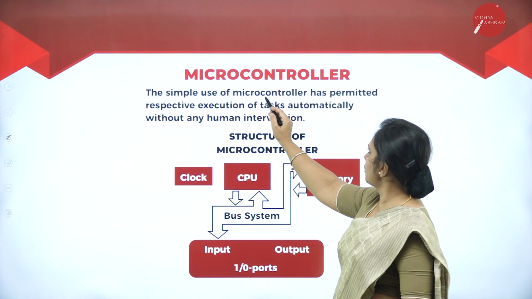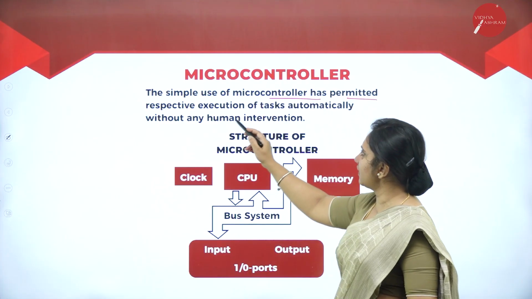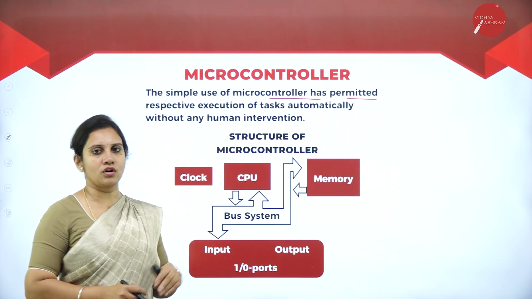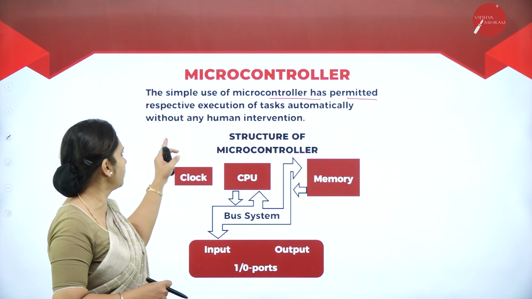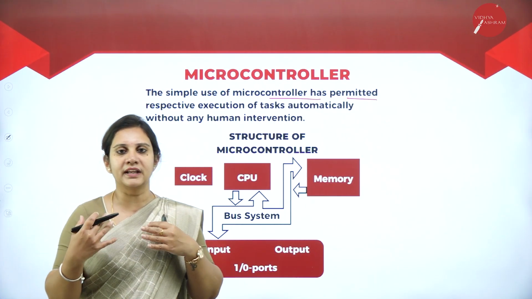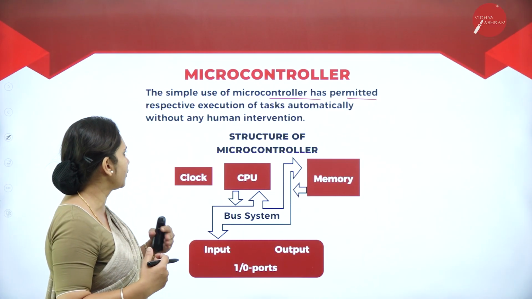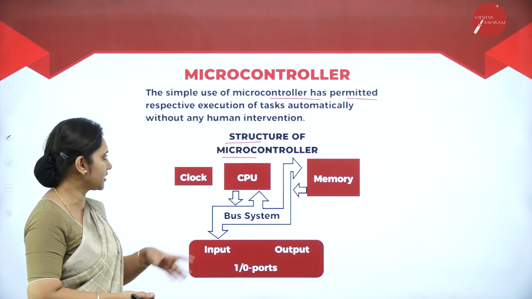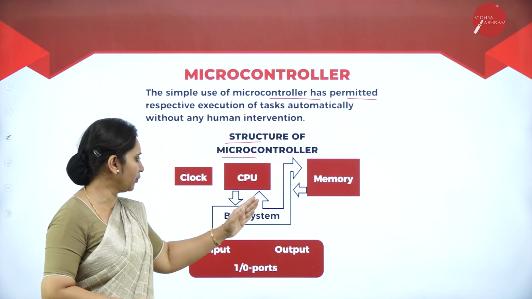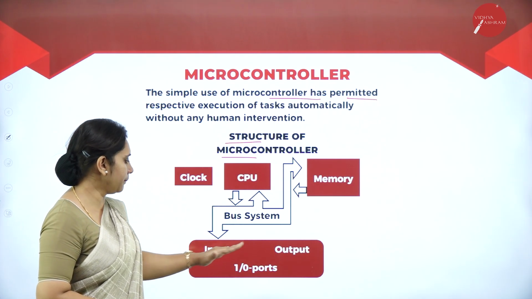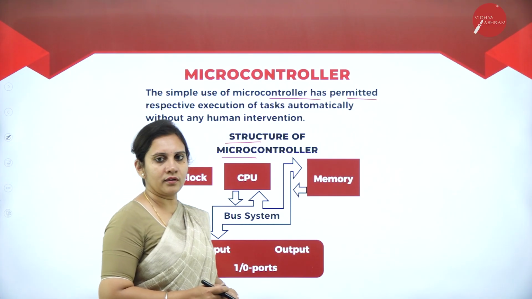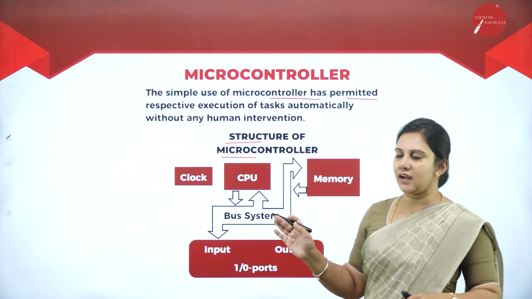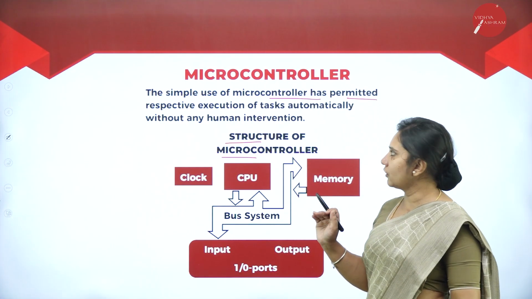The simple use of a microcontroller permits repetitive execution of tasks automatically, without any human intervention. In the structure of the microcontroller here, you can see the clock, CPU and the memory. This is a bus system, with input and output ports. So this is a block diagram of the microcontroller.